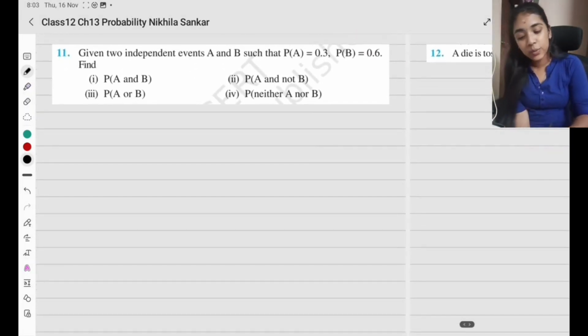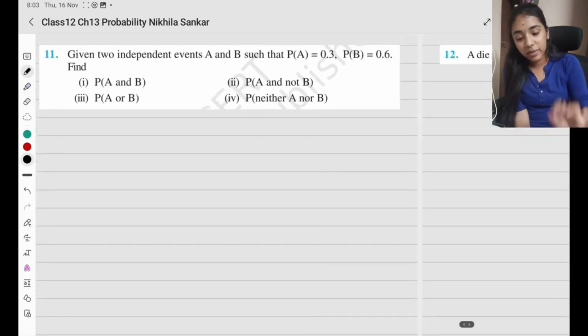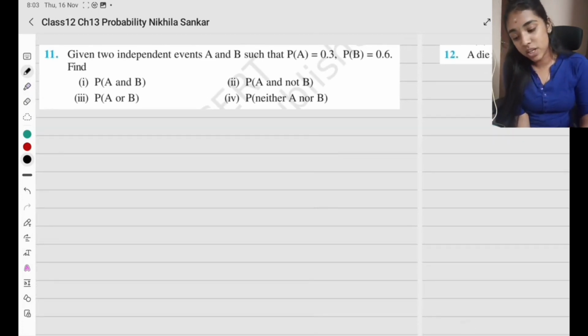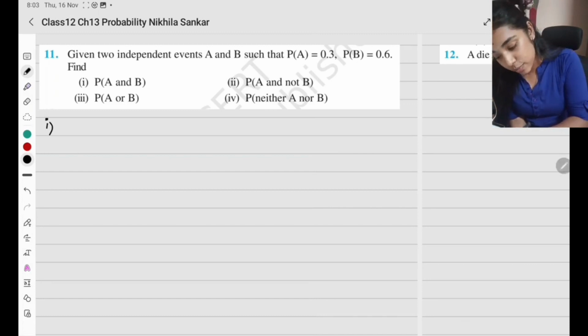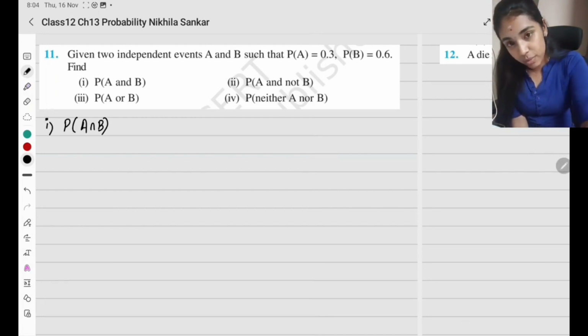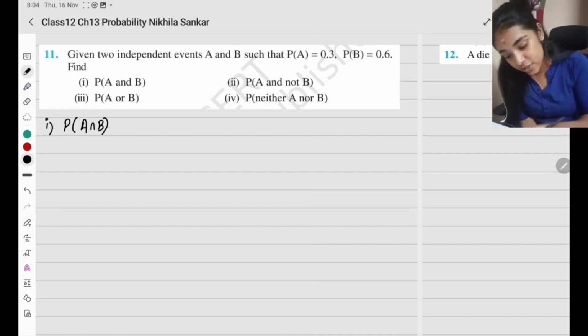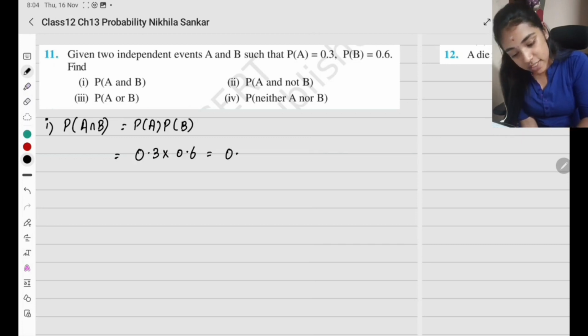Question number 11. Given two independent events, they have given that they are independent, and probability of A and B are given. You need to find the intersection. So first, probability of A and B, you need to find the intersection. Probability of A intersection B. So this is going to be probability of A times probability of B. And this is going to be 0.3 times 0.6, 0.18. 2 decimal points.